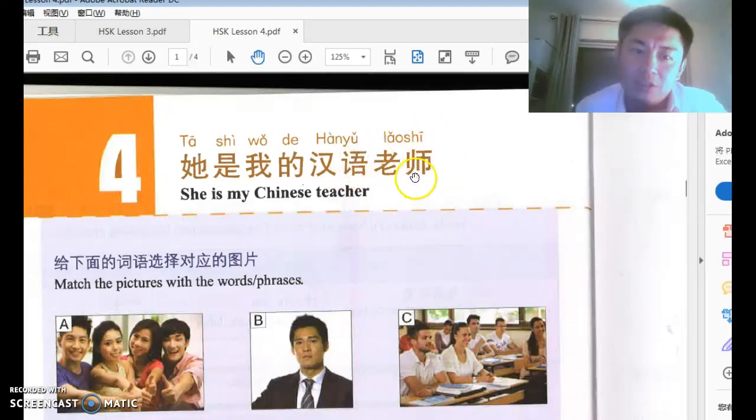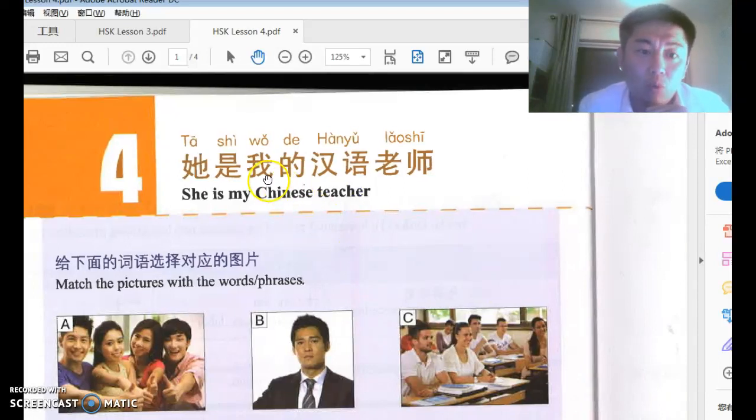汉语, Chinese. Han is the biggest ethnic group in China, so Chinese people are more or less 90% of them, or 91%, are Han people. 语 is a language, so their language is Chinese. Actually most minority ethnic groups don't really speak Chinese as their native language. They speak very strange languages, which I have no idea what they're saying. 我的, this 的 is something very important.